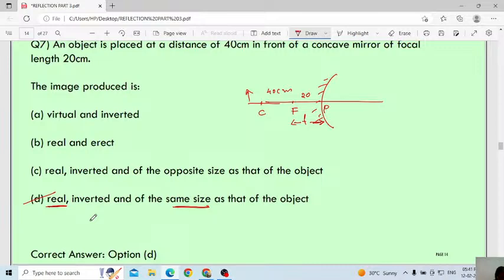This you have to clarify by drawing the ray diagram. After the class, take a scale and pencil, then from the pole measure 40 centimeter. The focal length will be 20. Otherwise you can reduce these values also, then try which type of image you will get. But remember, you will get the image real, inverted, and the same size as the object. We will move to the next question.